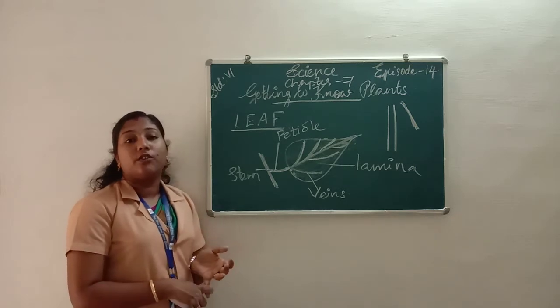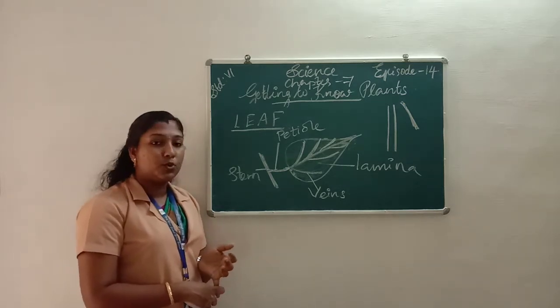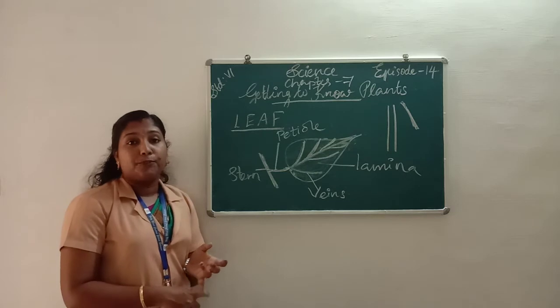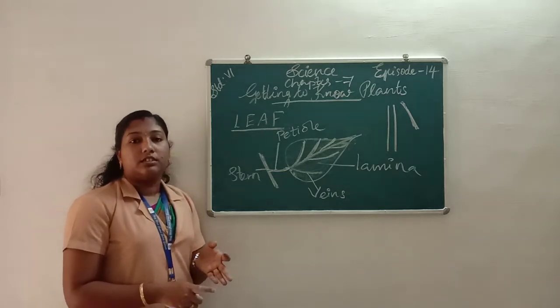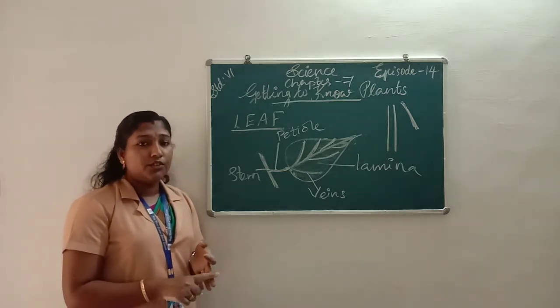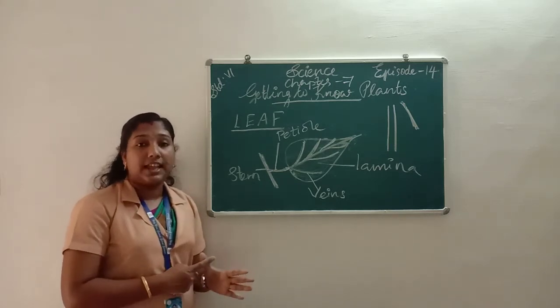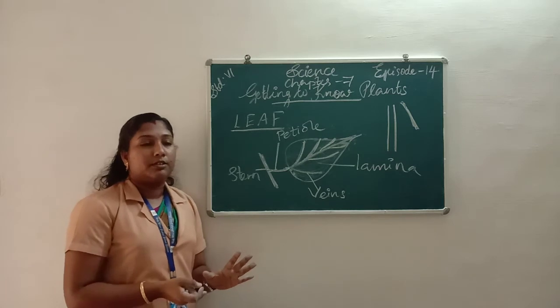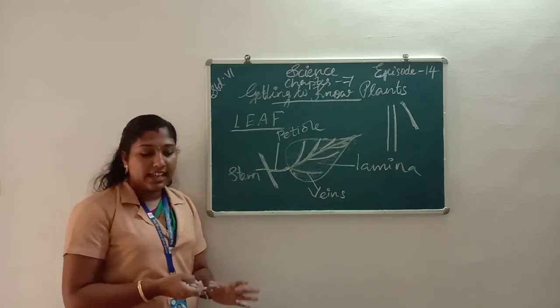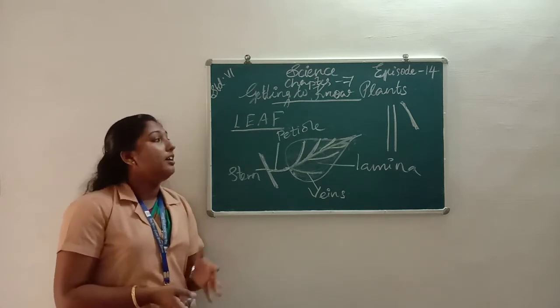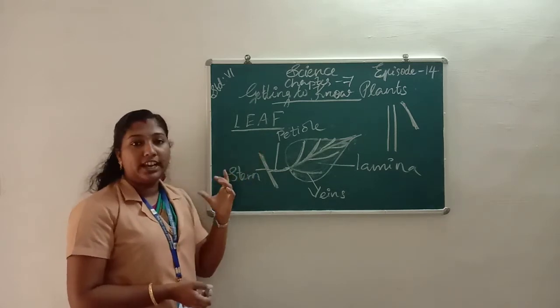The different parts included in the shoot system are leaf, flower, fruit, branches, stem, buds, then seeds, etc.